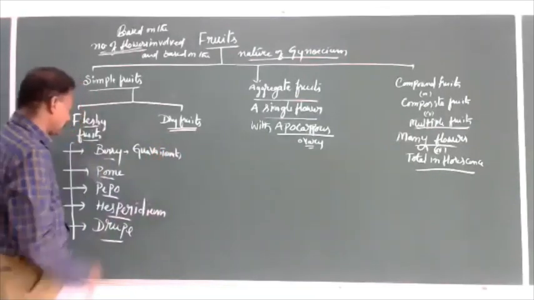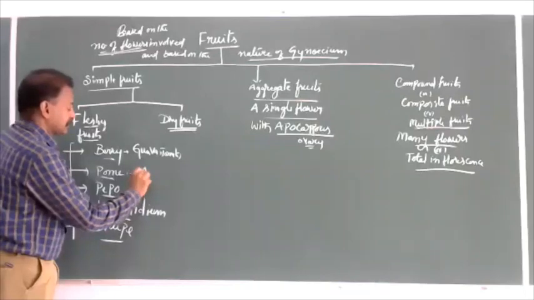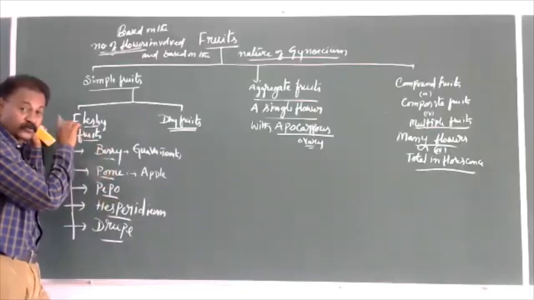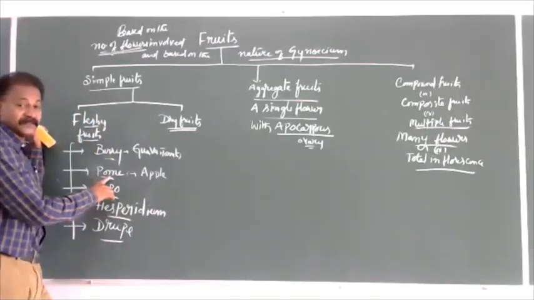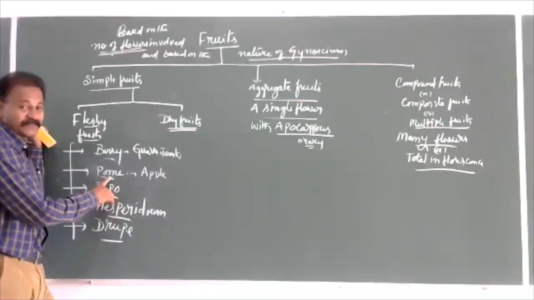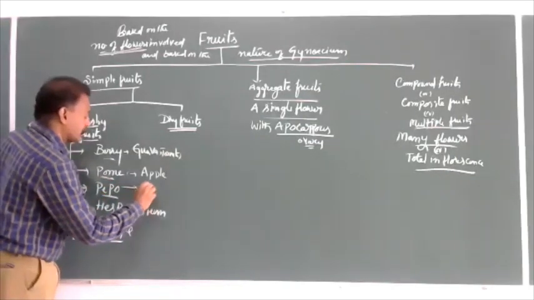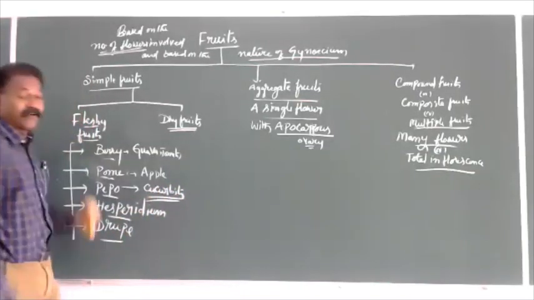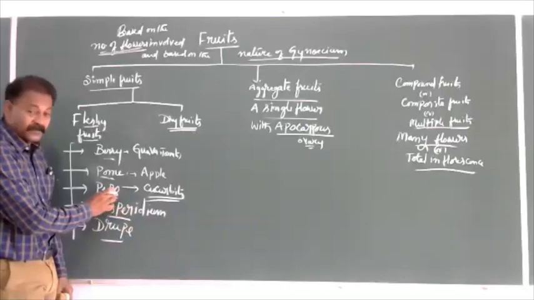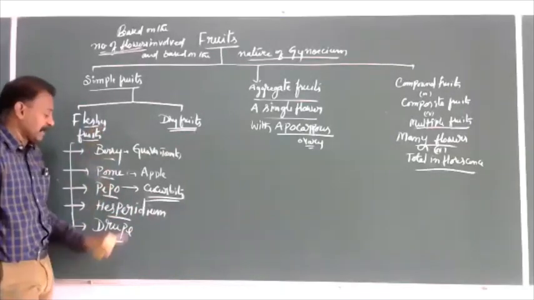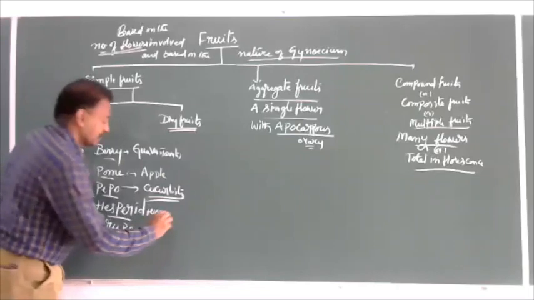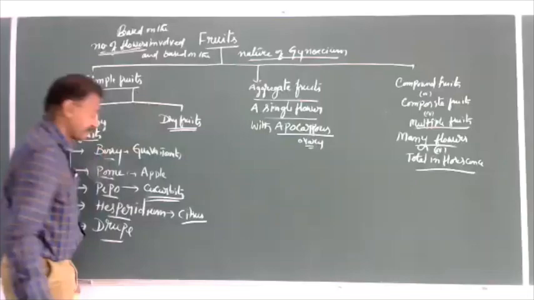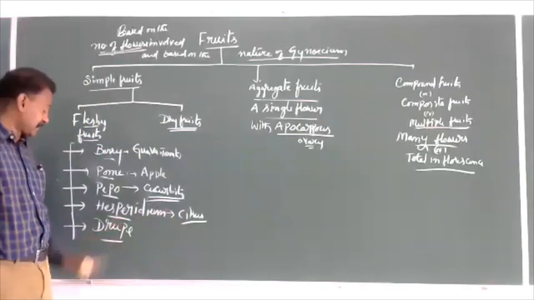Tomato, etc. Pome, apple, a fleshy fruit. But pome comes under both true fruits and false fruits because the edible part is mostly thalamus. Pepo, cucurbits, bottle gourd, bitter gourd, come under fleshy fruits. Hesperidium is a fruit. Example, citrus, orange, lemon, all these come under hesperidium.